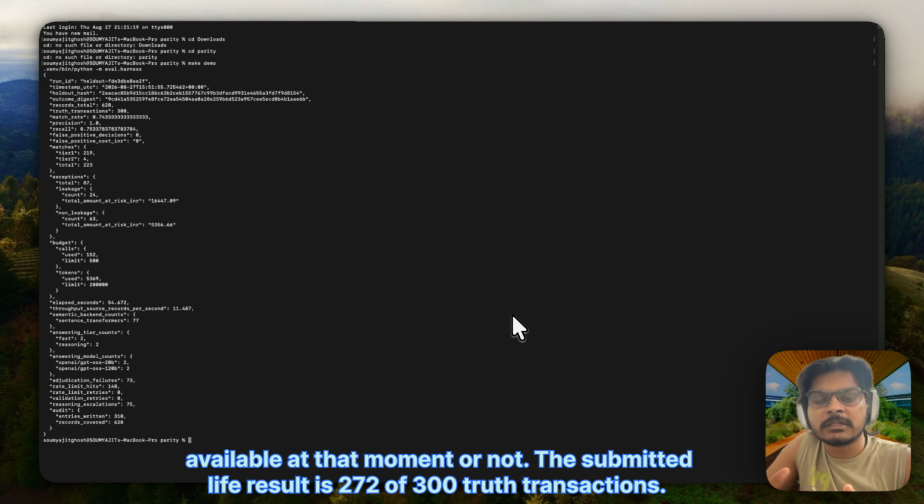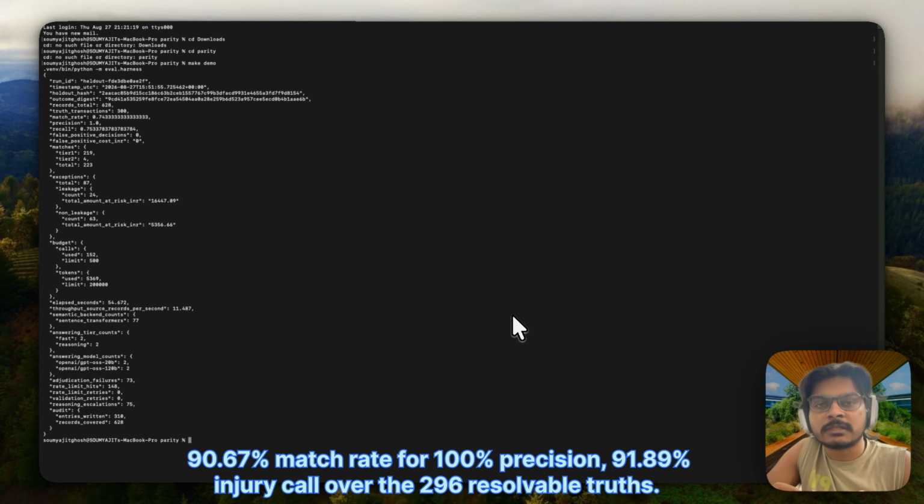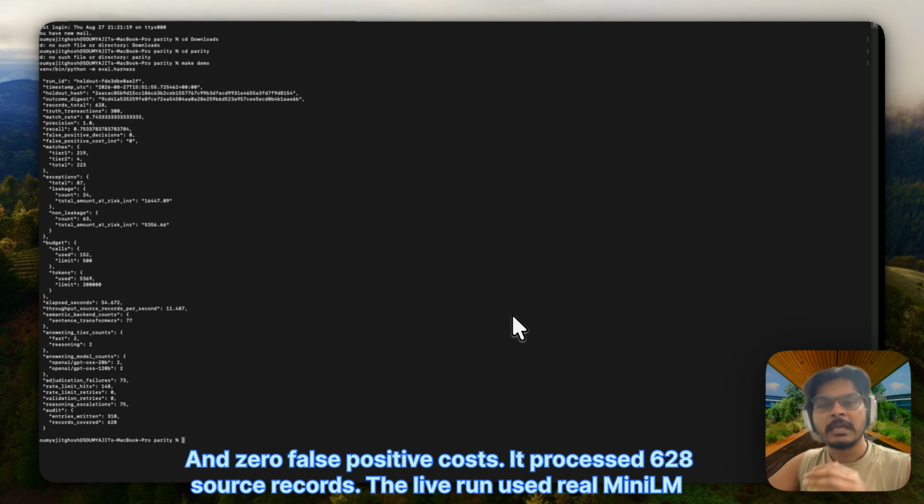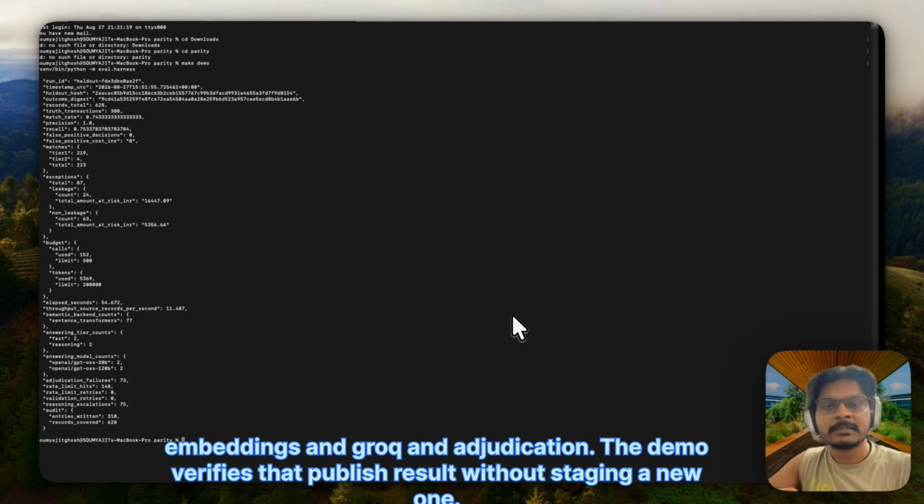The submitted live result is 272 of 300 truth transactions, a 90.67% match rate, 100% precision, and 91.89% recall over the 296 resolvable truths, and zero false positive cost. It processed 628 source records. The live run used real MiniLM embeddings and Grok adjudication. The demo verifies that published result without staging a new one.